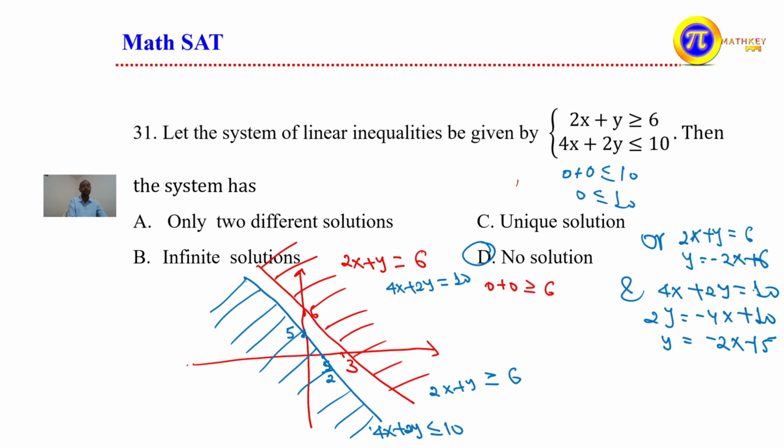Observe there. The slope here is negative 2. The slope here is also negative 2. And the y-intercepts in both cases are different. This is 6. This one is 5. This implies the lines are parallel. They are parallel.